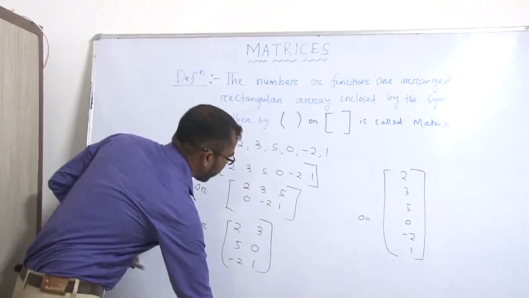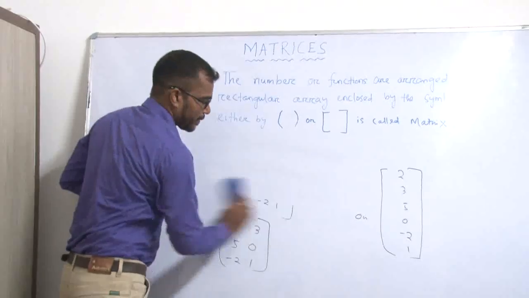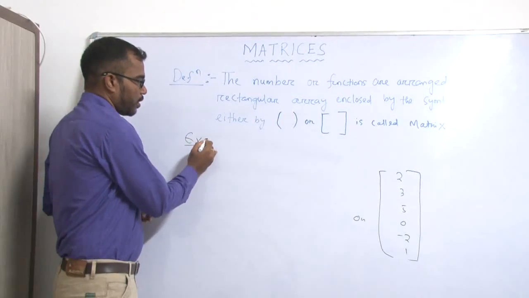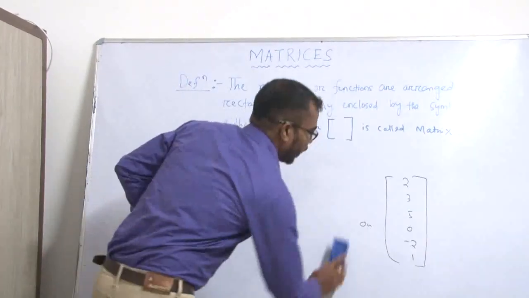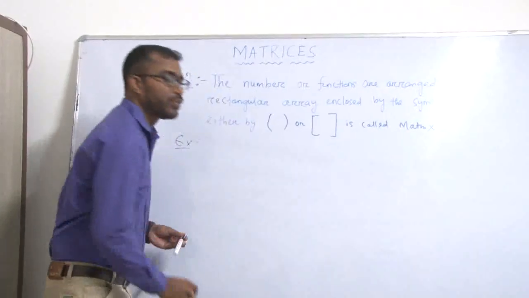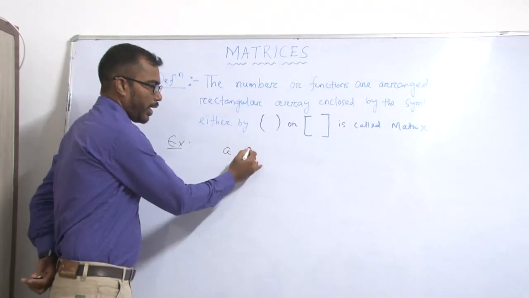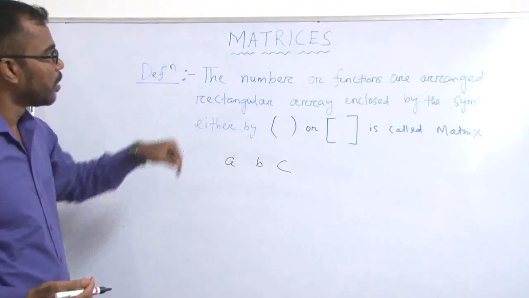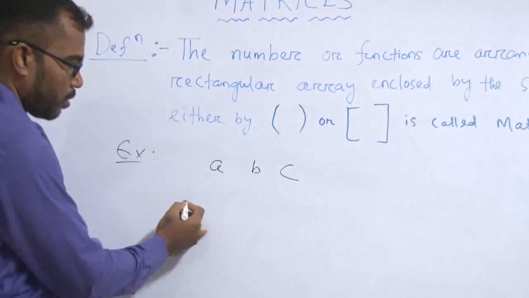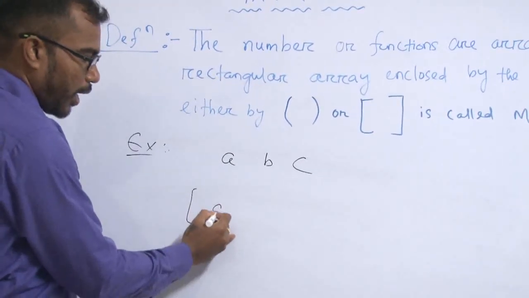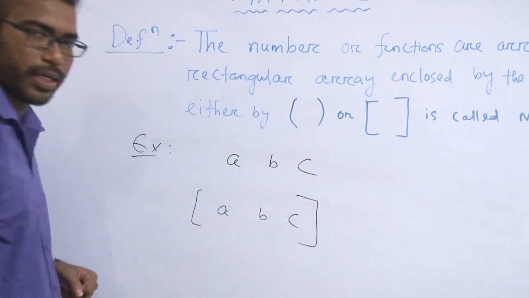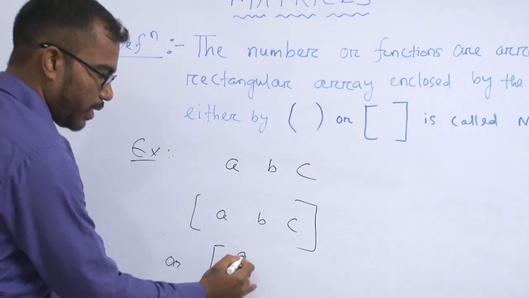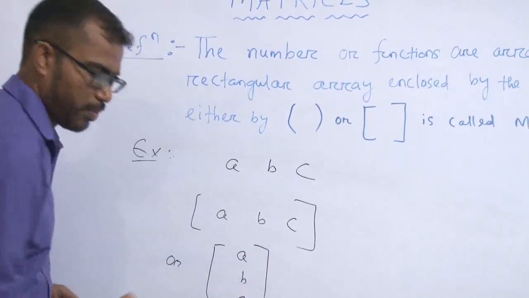Now we take another example. Suppose we take 3 numbers: A, B, C. Now we create a rectangular form to produce a matrix. We can arrange them in this form, or in this form.